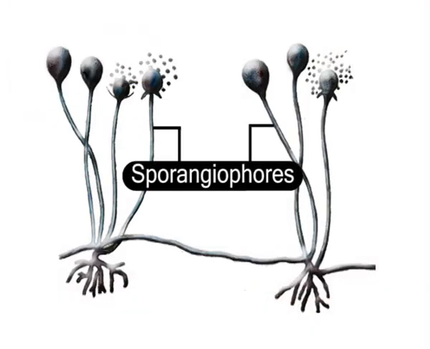Sporangiophores are brown in color and usually unbranched. They are round to ovoid in shape, as shown here in the visual. They can be solitary or form clusters.